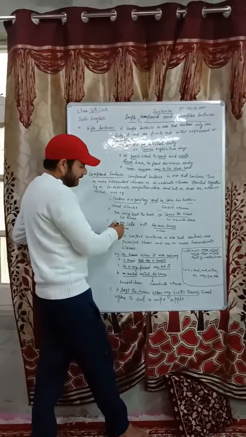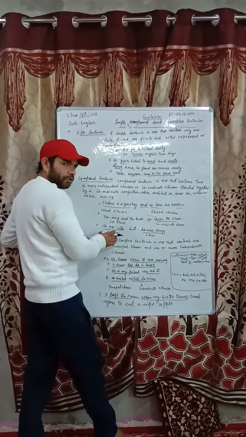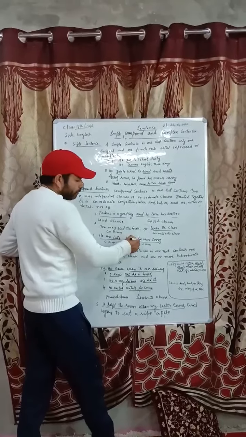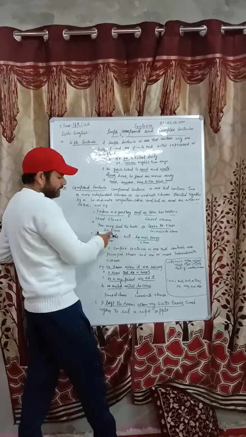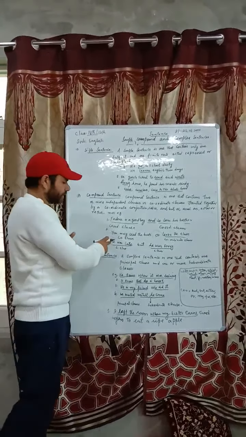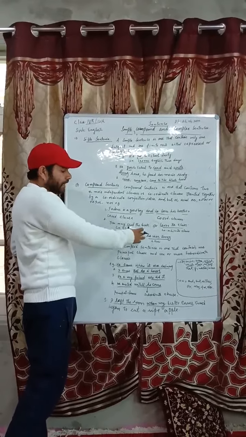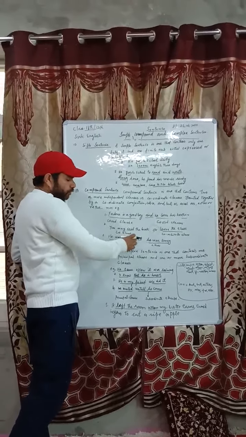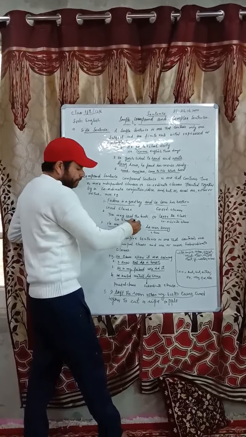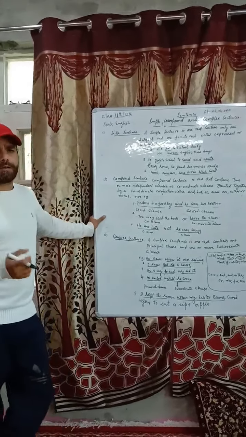Number three: he was late but he was sorry. He was late is a coordinate clause, and but he was sorry is also a coordinate clause. As I have already told you, this may be called a principal clause, main clause, independent clause, or coordinate clause, because both of these are joined by a coordinate conjunction. You know how to remember coordinate conjunctions?